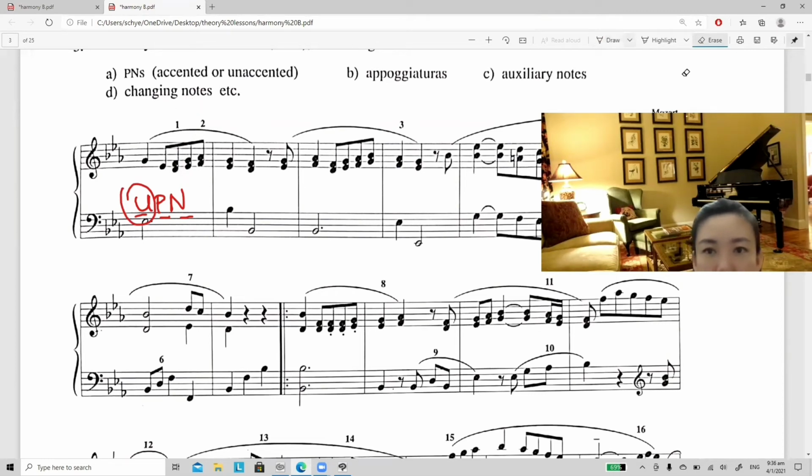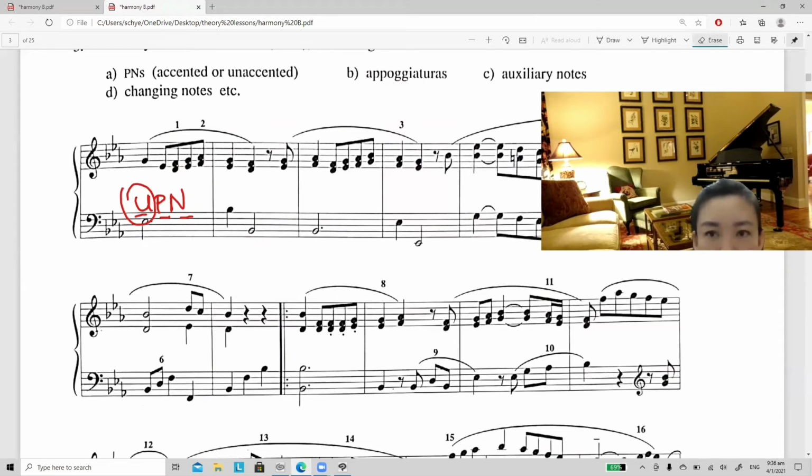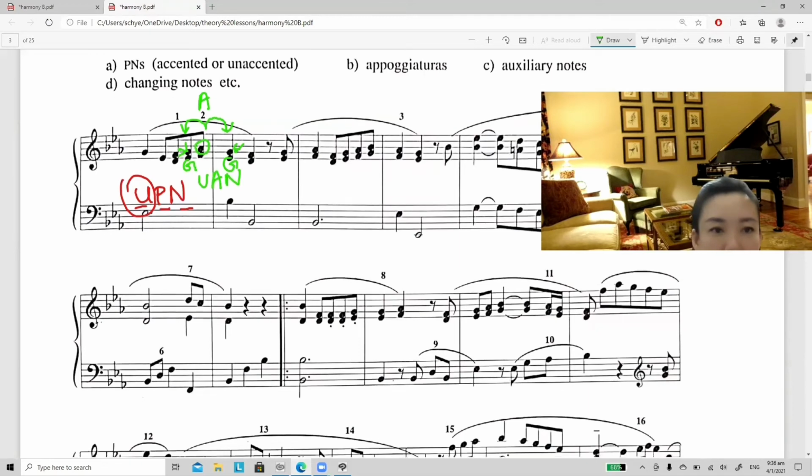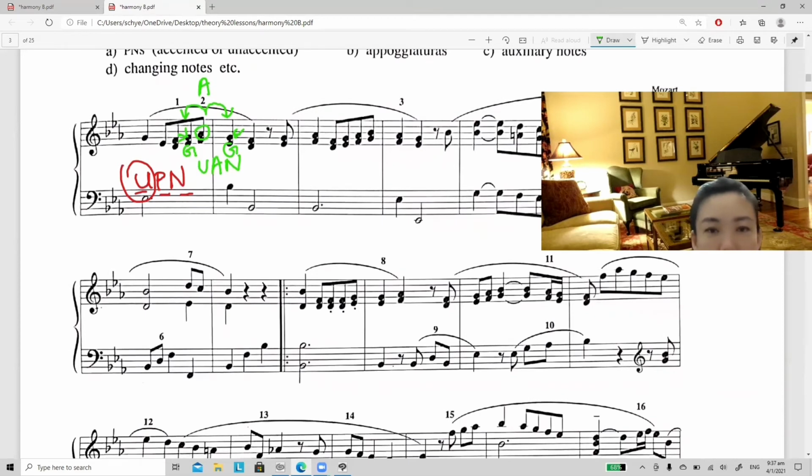Let's look at number 2. Number 2, I will circle in green color. It's referring to the upper note here. This is A. So this A is between G and G. Okay, G and G, so it's between two repeated notes. So before, the A is prepared by step, and after, this A also is resolved by step. So this is again under the first type and between two repeated notes. So this is the upper auxiliary note, because it's between two repeated notes.